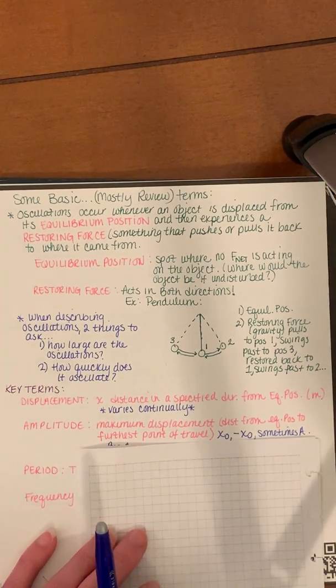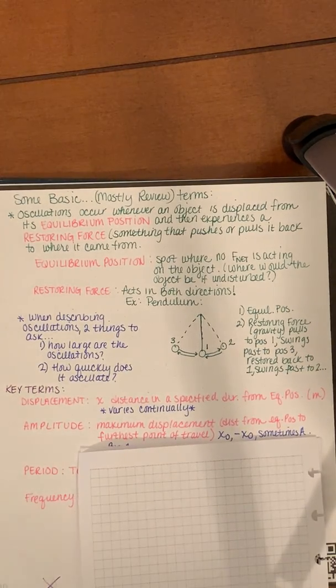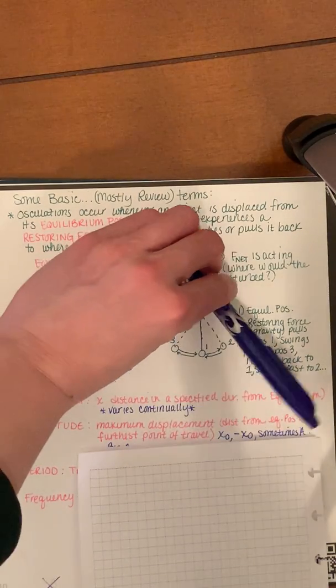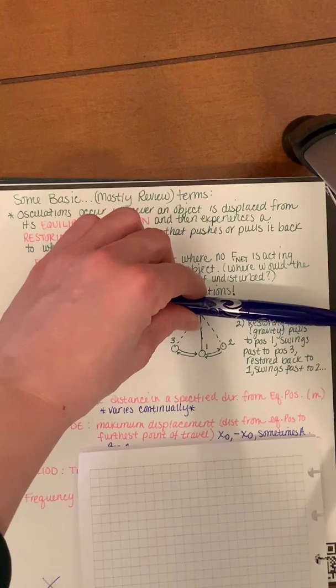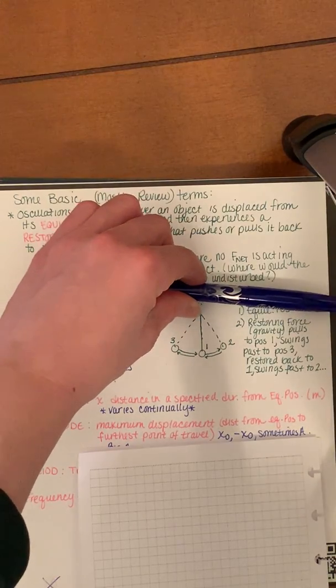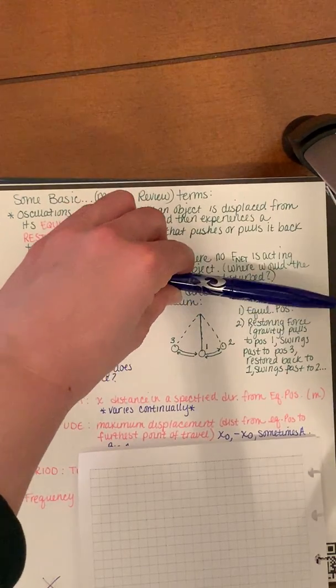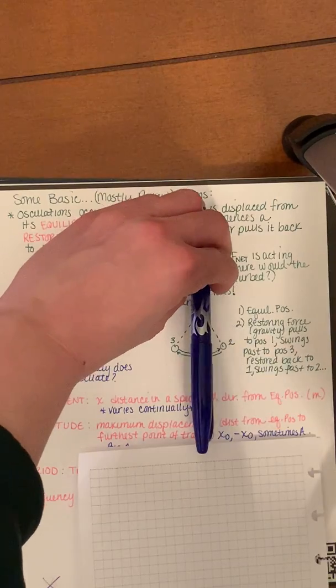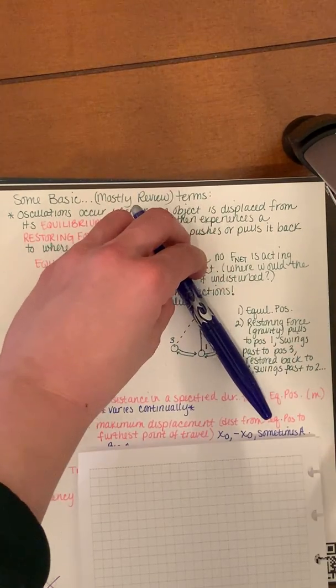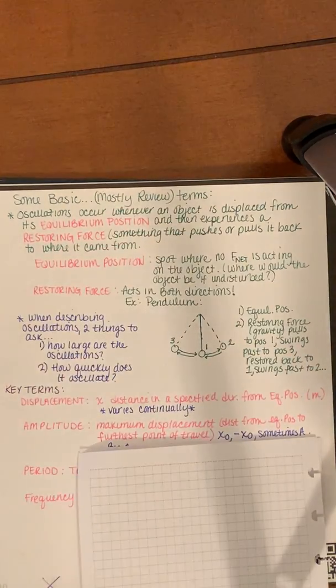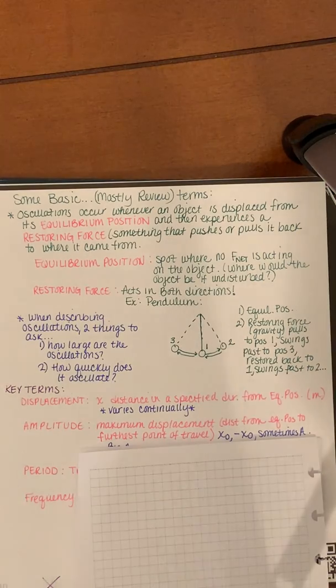So we say that the larger the amplitude, the more energy you're putting into the system. I want you guys to think about it. If you're going to give a really big displacement all the way up here, you're adding more energy to the system because you're adding potential energy. And as it swings through, that's all going to convert to kinetic energy, as opposed to only bringing it up to, say, here, for example. So the larger the amplitude, the more energy is getting injected into that system.